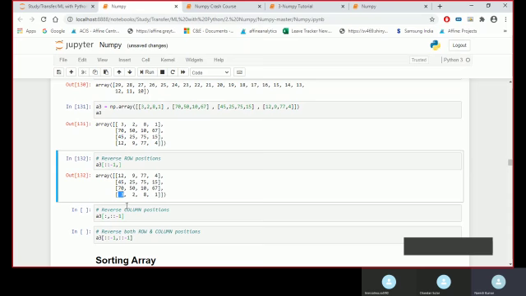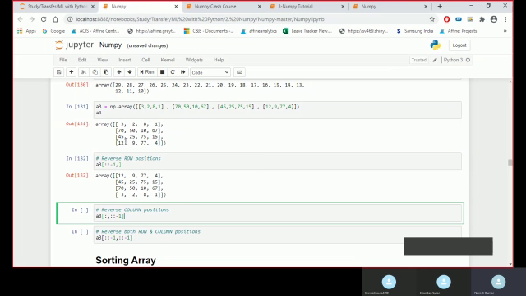If I want it column wise, I have to first give a single colon because I need all the rows, then comma, double colon and then -1. It will reverse it column wise.